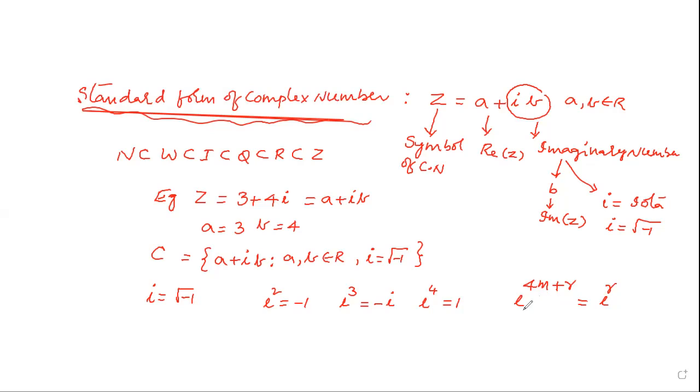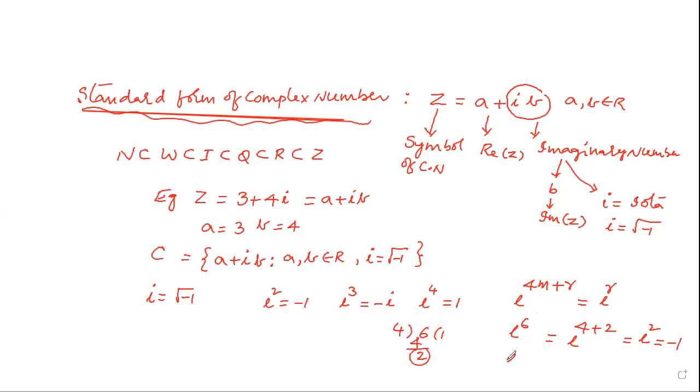Is it clear? So i to the power of 6 is given. This can be written by dividing 6 by 4. 4 one time is 4, remainder is 2. Therefore it is equal to i square, and its value is minus 1.